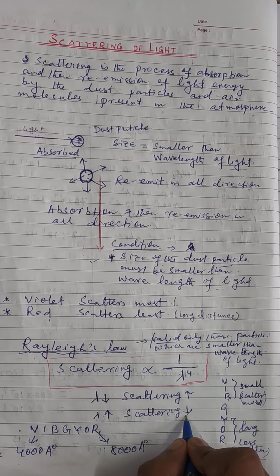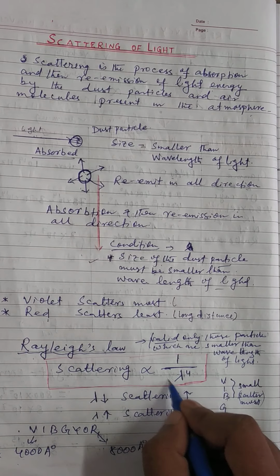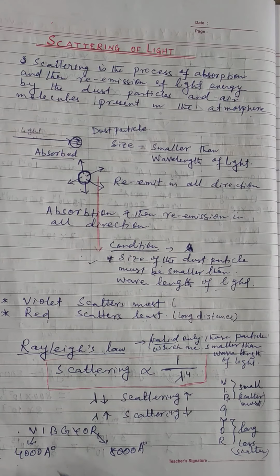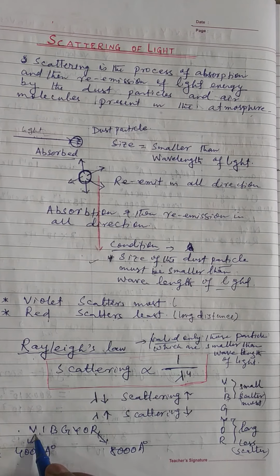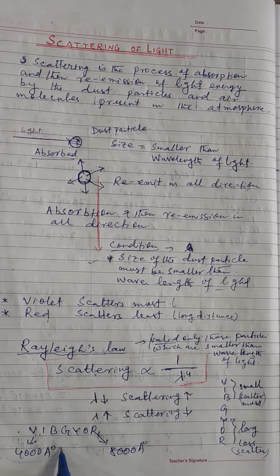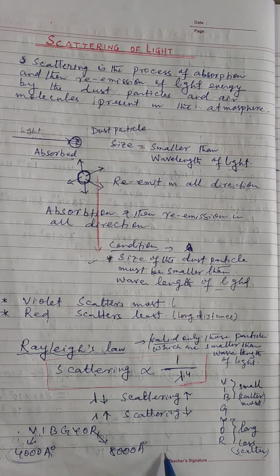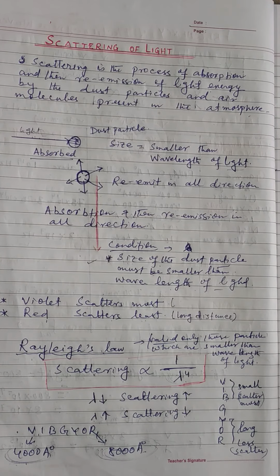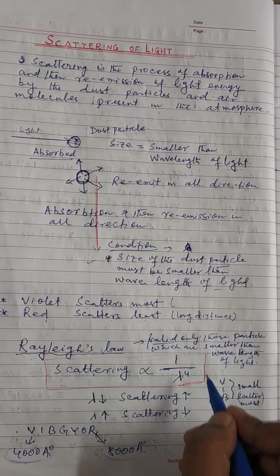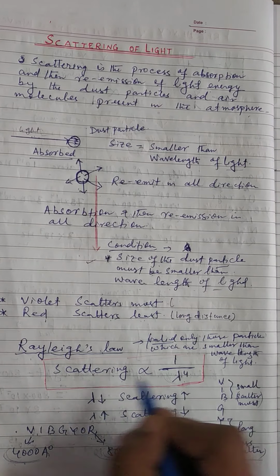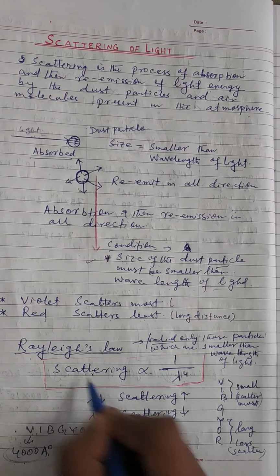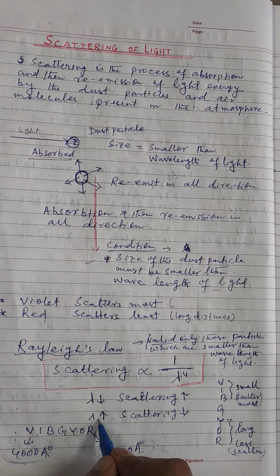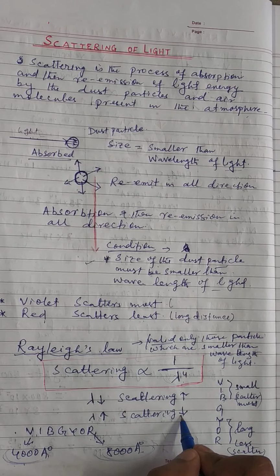If the wavelength of a light or a wave is less, then the scattering will be more. Now here we know VIBGYOR: the wavelength of red light is 8000 angstrom and of violet is 4000 angstrom. Which one has more wavelength? Red light, so the scattering will be the least. If wavelength is less, scattering will be more. If wavelength is more, scattering will be the least.